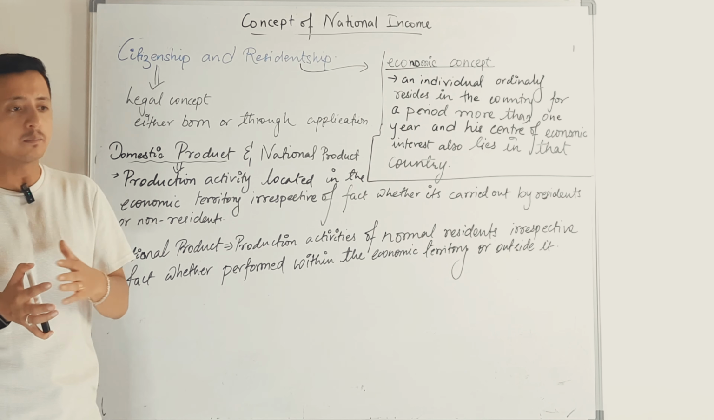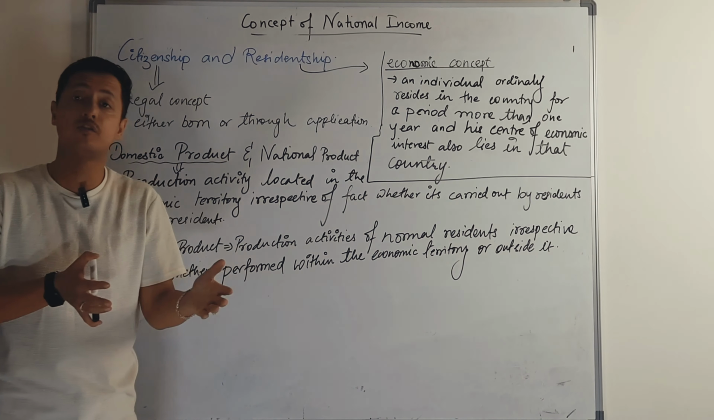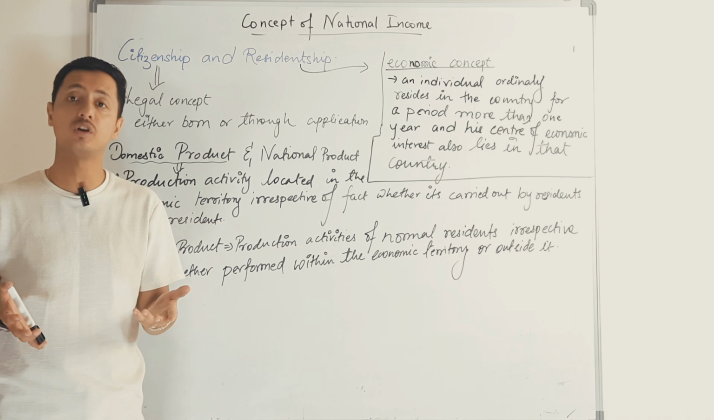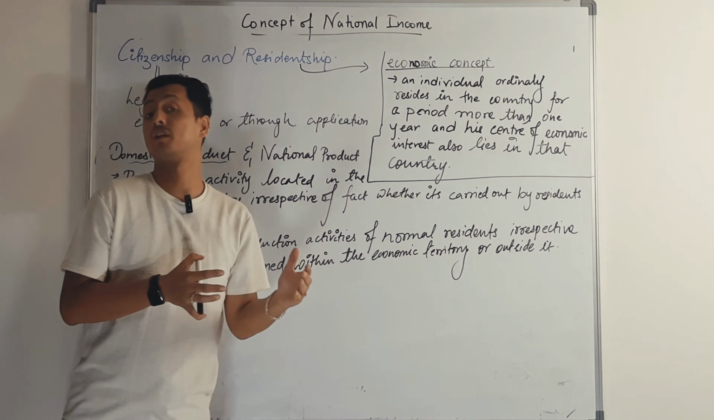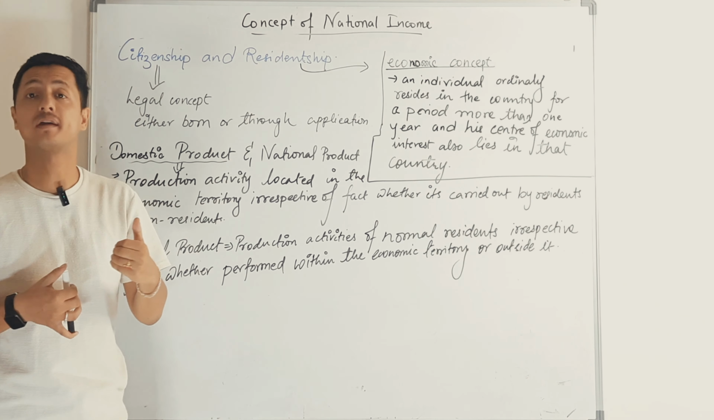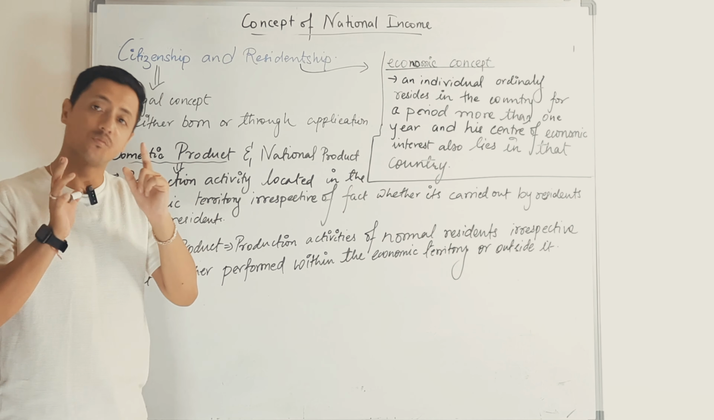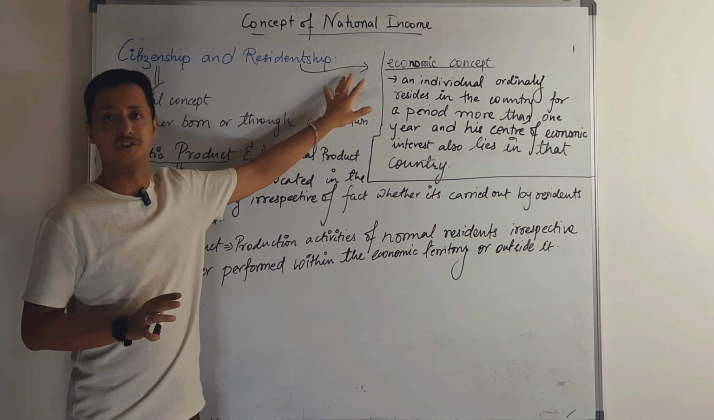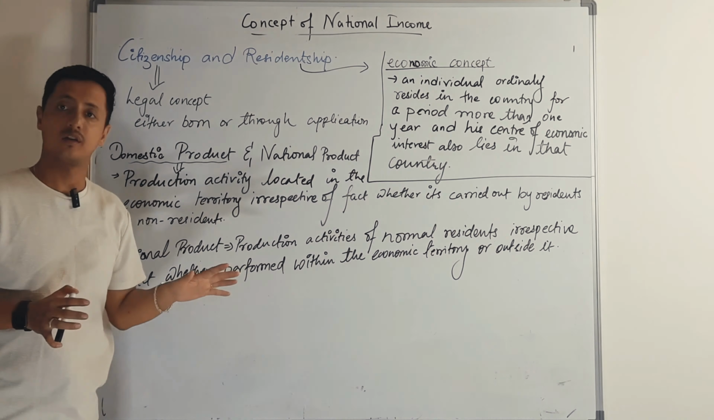Now citizenship can be derived if you are born in that country; you are automatically a citizen of that country. And if you reside in a country for more than a year and your center of economic activity lies within that country, then that's called residentship. So these two are different words, right?